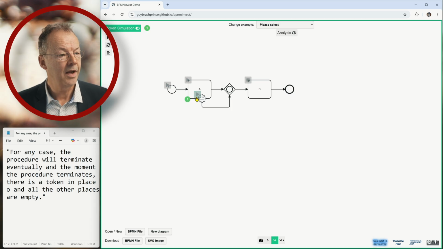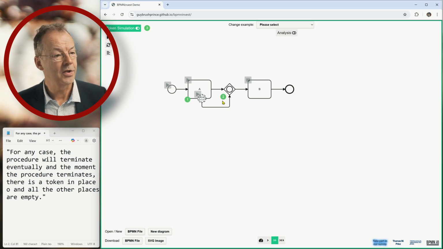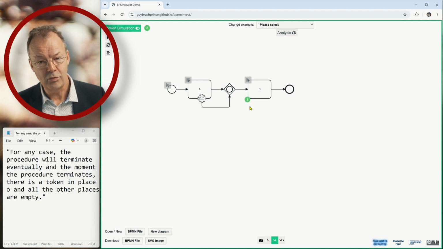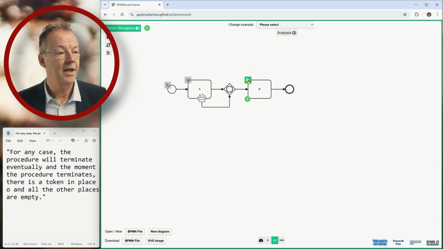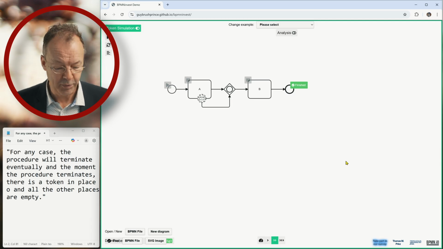So if we have one here, another one here, these two are waiting now because of this token that's still here. So the OR join is waiting, and now we release that. Now all tokens go here, and now you can see we actually have two tokens here, and this is the correct token game, and we can execute B twice. So we still have no soundness property here.